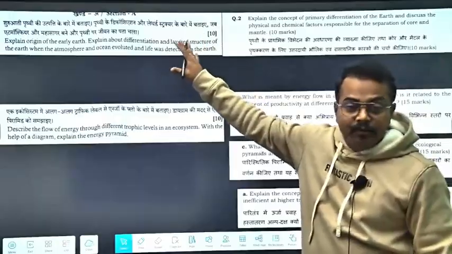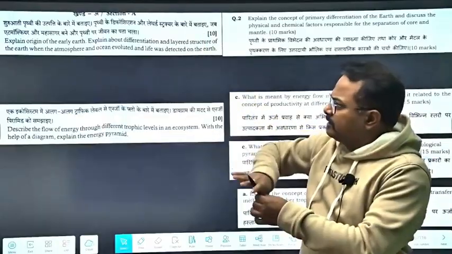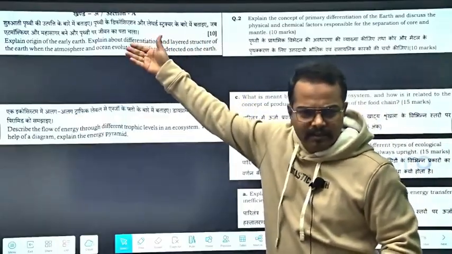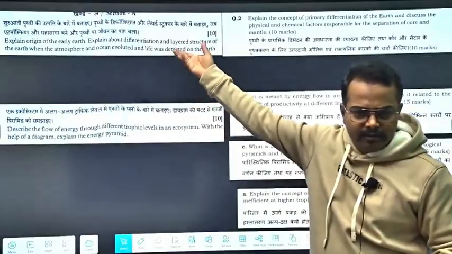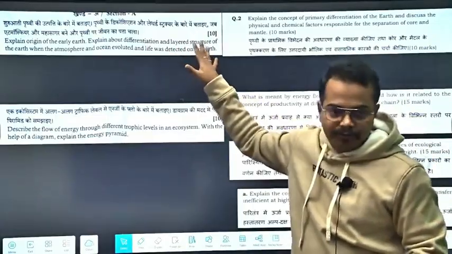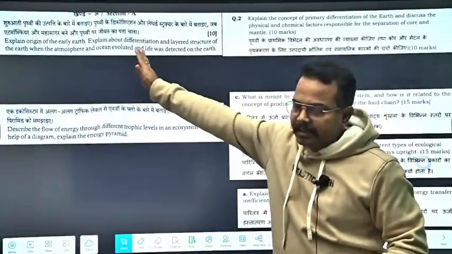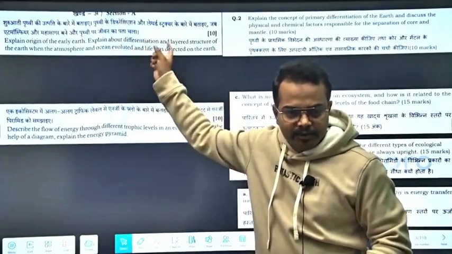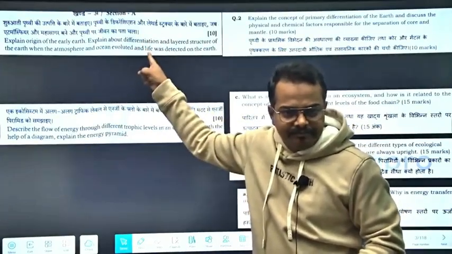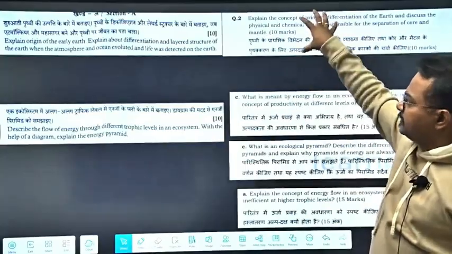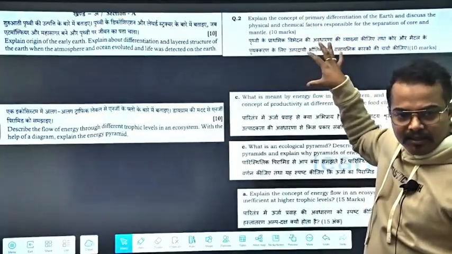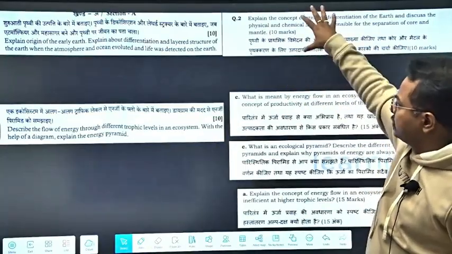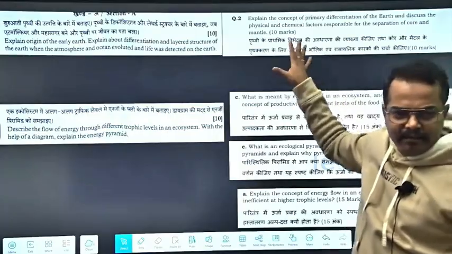This is paper 1. These are written in very small words. I think it will be very difficult for you to watch it, but still I will read it for you. On the left side are the questions which directly came in the exam, from the exam question paper. And on the right side is the screenshot from our test series, or whatever notes we gave.